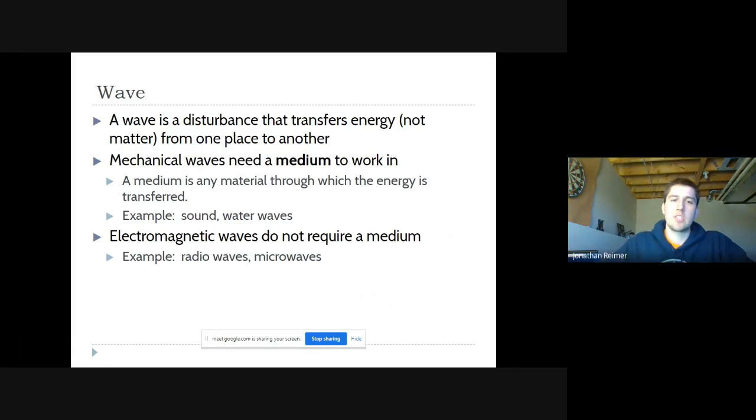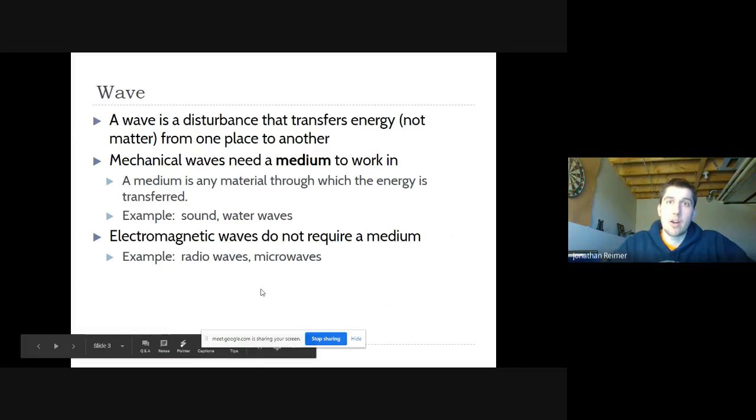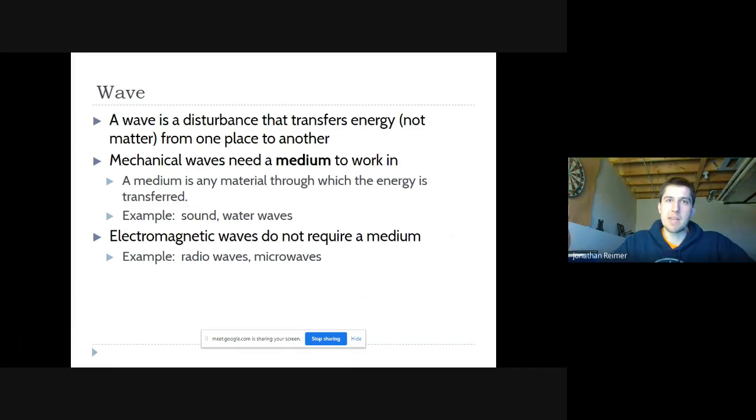Okay, so sound waves, the medium is the air around us. If you try talking underwater, I do this with my son lately, it travels differently. It sounds different. The medium is different, and so the wave, the way it travels, is different. Water waves. When you splash someone in water, the water is the medium, right? That makes sense. Electromagnetic waves don't require a medium. So when we talk about light, like I was just talking about, light doesn't require a medium, right? It just shines.